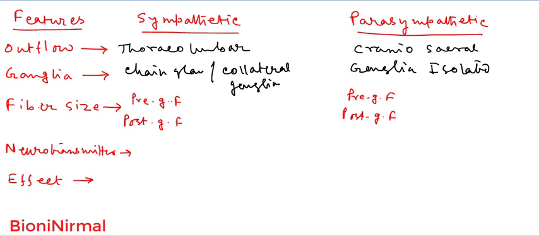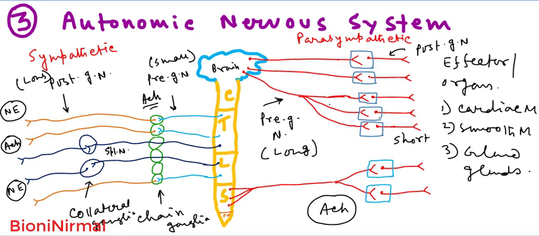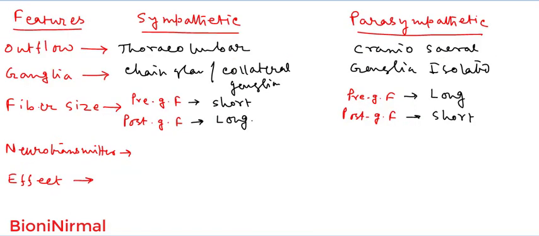For fiber size, the preganglionic fiber in the sympathetic division is short and the postganglionic fiber is long. But in the parasympathetic division, the preganglionic fibers are long and the postganglionic fibers are short. In the sympathetic division, the preganglionic neurons are short and the postganglionic neurons are long.